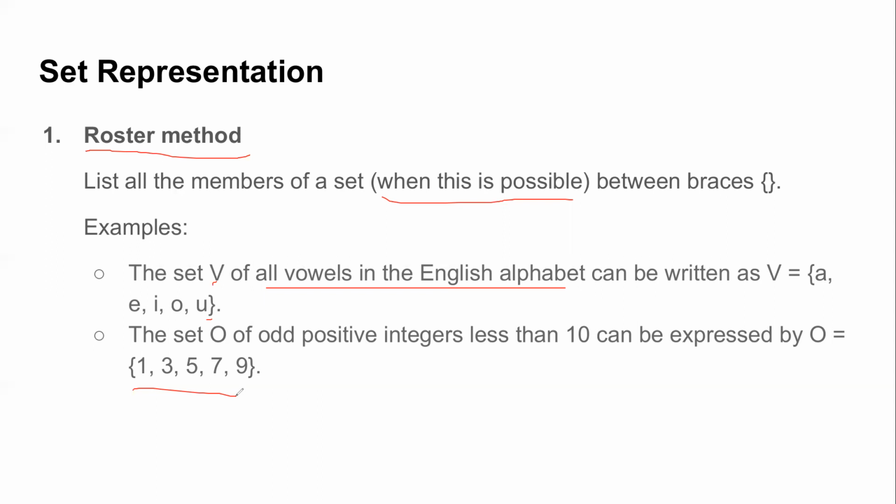Now, suppose I ask you this question: give me the set of all consonants. What would be the trivial way? You will just give it a name, say C, and start listing all the members, which is a very redundant way to do it. Or write all the way from B, C till Z. Is there some other way? Not moving to the other class of method yet, but is there some other way?